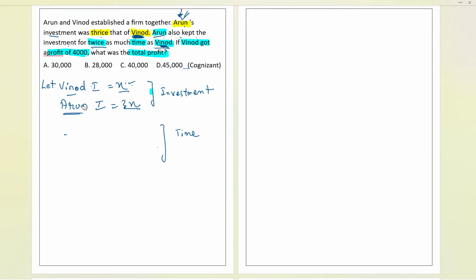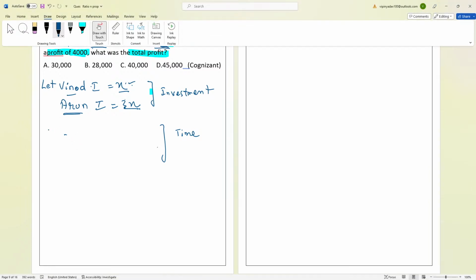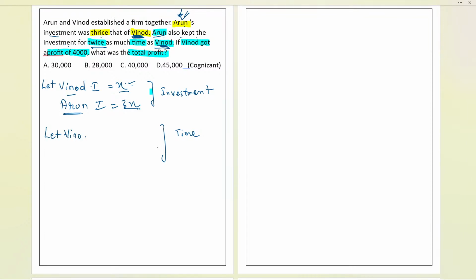So let us write the time taken by Vinod, for which he invested, that is T. Now for Arun, the relation is twice. So it is twice the time taken by Vinod. That is the relation we have. And now if I consider the overall profit, the ratio of profit will always be in the ratio of time. We consider it like this.